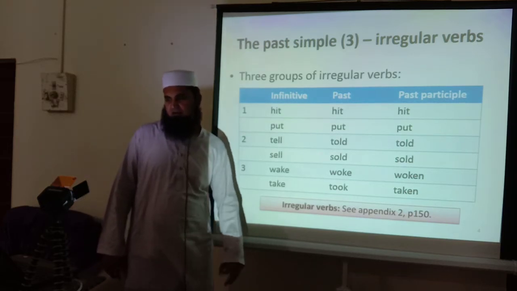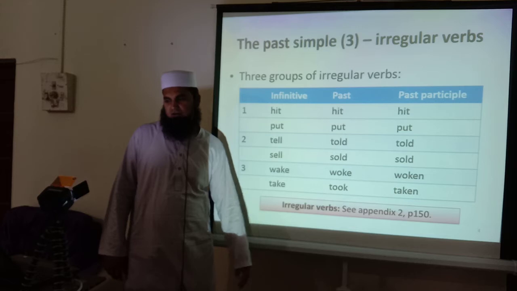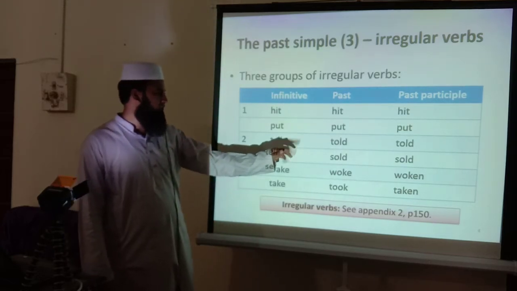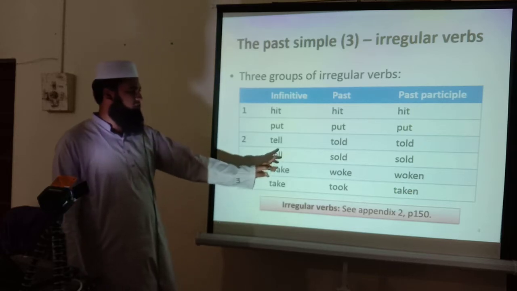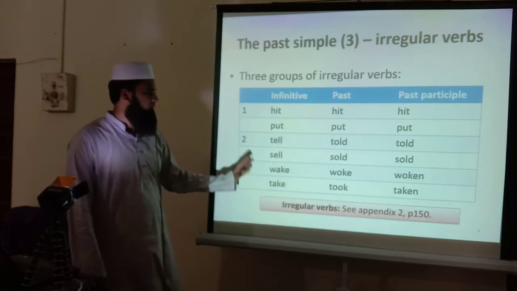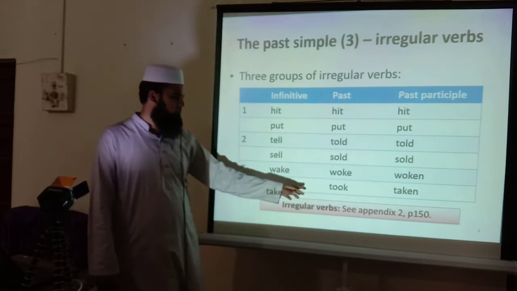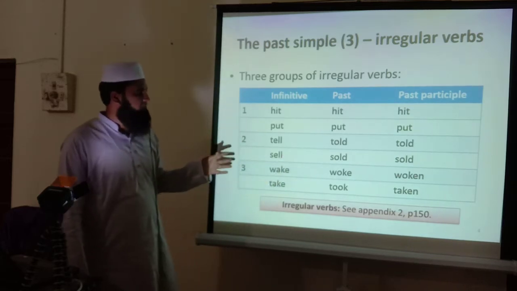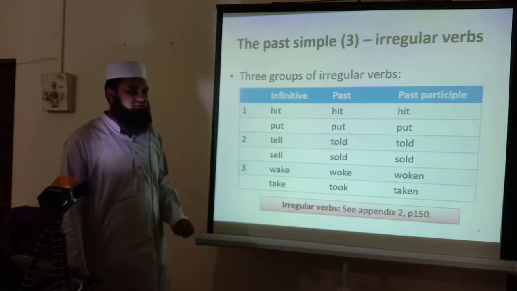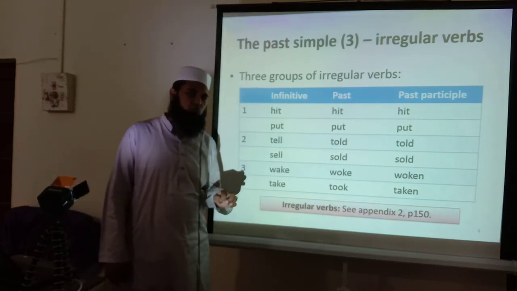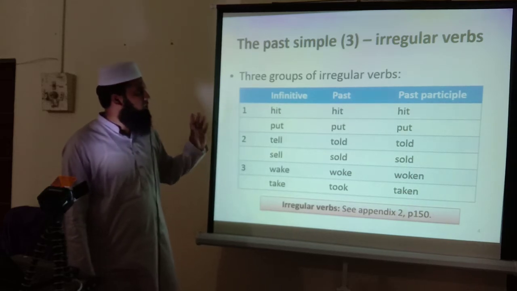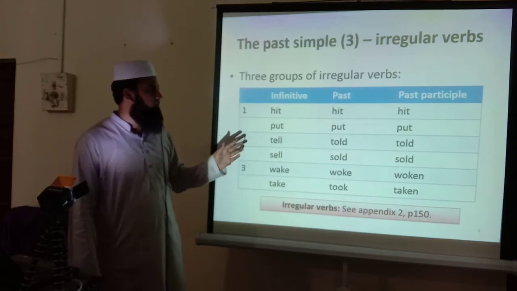Hit, put, tell, told, sell, sold, wake, woken. These are all very different forms. Take, took, taken. These forms have no rule and regulation. There is no usage of rules in these verbs. So we call them irregular verbs.